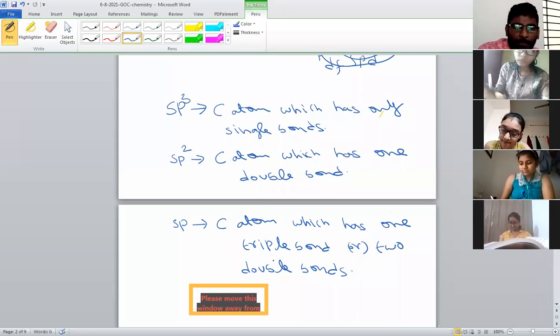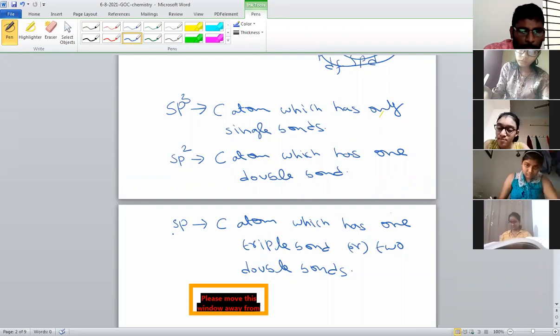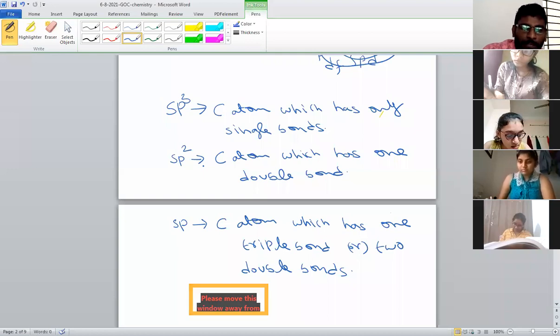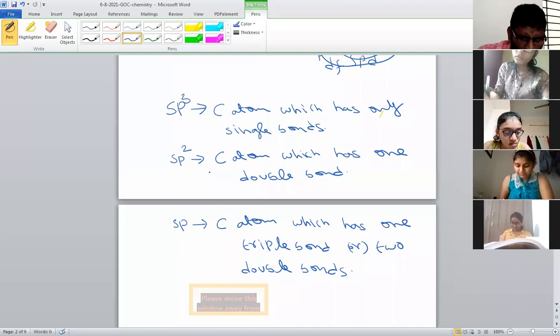So if the carbon atom has one triple bond or two double bonds, then its hybridization must be sp. If the carbon atom has one double bond, then its hybridization must be sp2. If it has only single bonds, then its hybridization must be sp3. Some examples we'll learn today.